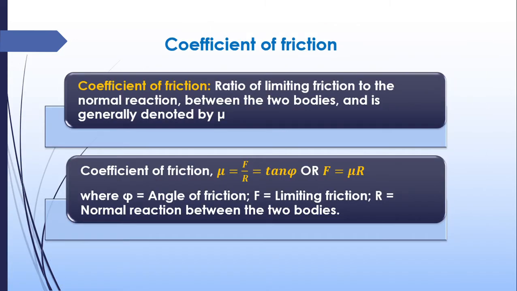Another important term to be noted is the coefficient of friction. It is a ratio between the limiting friction and the normal reaction. Otherwise, it is expressed as tan phi, where phi is the angle of friction. Limiting friction acts in the state of equilibrium, so in equilibrium, F is equal to mu R. Frictional force or limiting friction equal to mu R is the condition for equilibrium of a body.